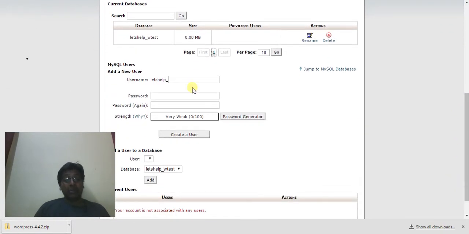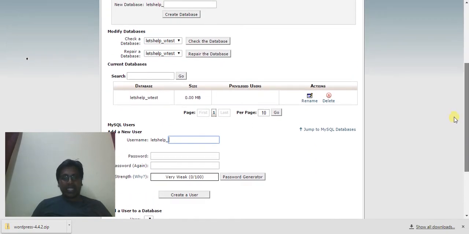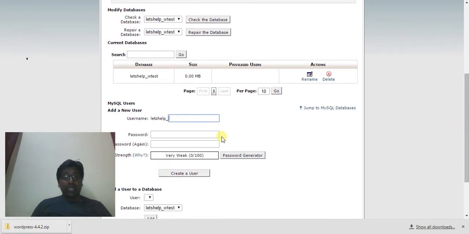Here the username is also very important. You can create one username and apply it to multiple databases, or you can create different usernames for different databases. I have unlimited databases, so I can create as many databases as I want. But here, let's say I'll just create a test user. I can give the same name, no issues, but for security you might want to give a different name. That's always good. For the time being I'm just giving the same name.